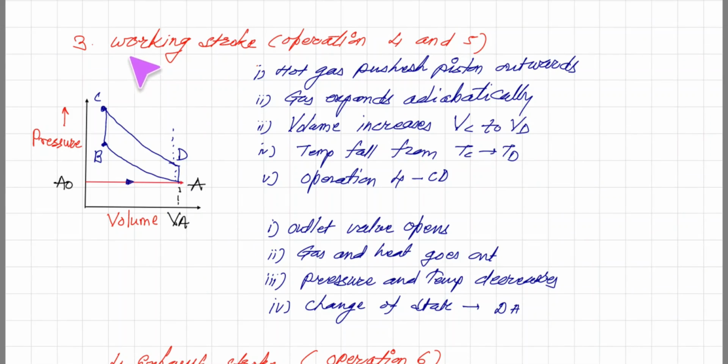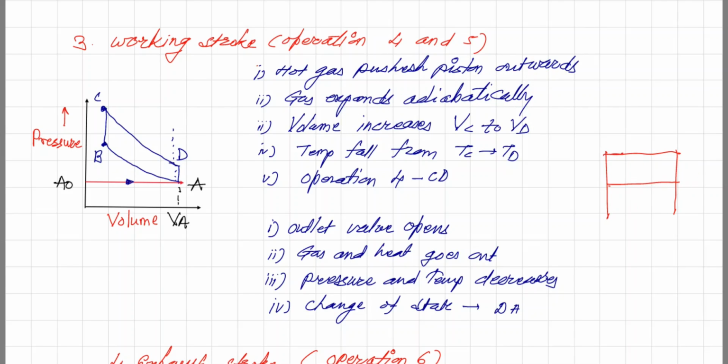Now here it is the third stroke. Remember, it is called a 4-stroke engine, and we already saw 2 strokes. This is the third stroke, that is the working stroke, which has operations 4 and 5. In the working stroke, hot gas pushes the piston outwards. The moment we saw here, the piston was here, the gas was burnt and the pressure suddenly increased. So hot gas pushed the piston.